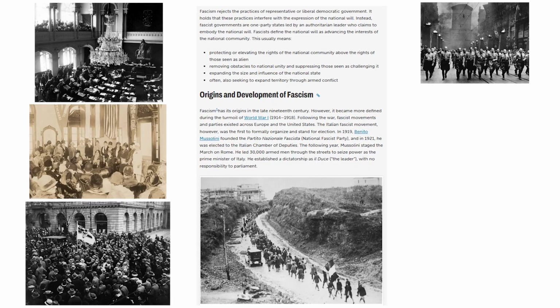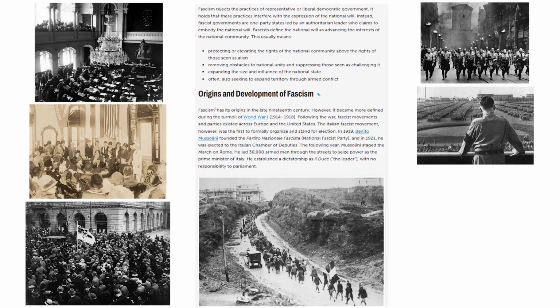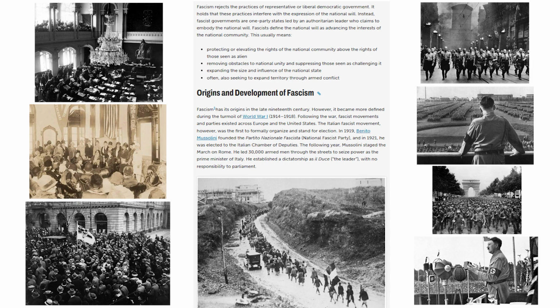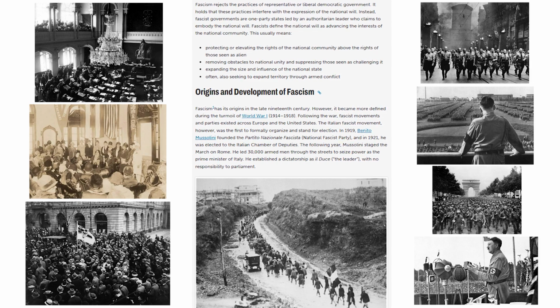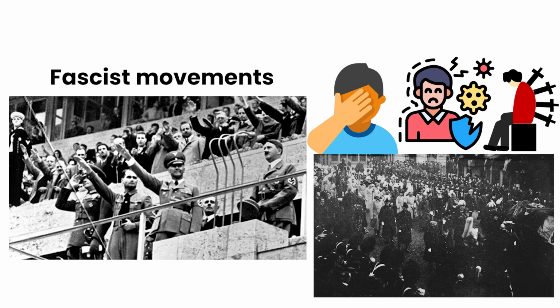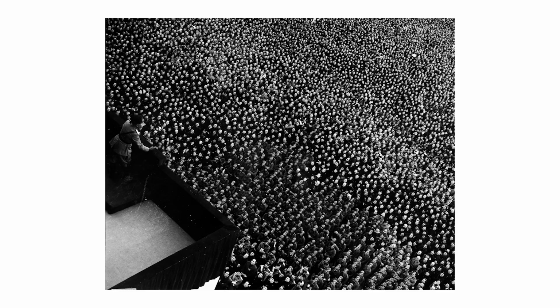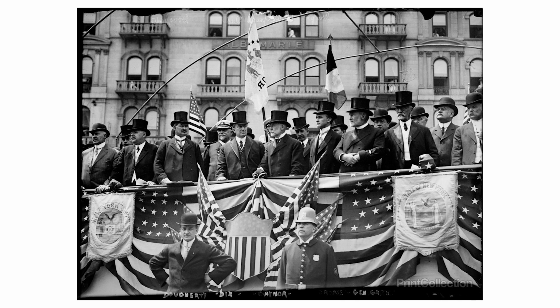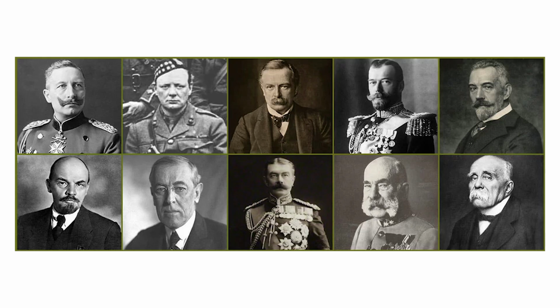It promotes extreme nationalism, obedience to a powerful leader, militarism, and the belief that the nation must be united against internal and external enemies. Fascist movements often claim that their country has been humiliated, weakened, or betrayed. They promise to restore national greatness by removing political divisions and placing power in the hands of a strong leader. Unlike traditional conservatism, which usually tries to protect existing institutions, fascism is revolutionary.